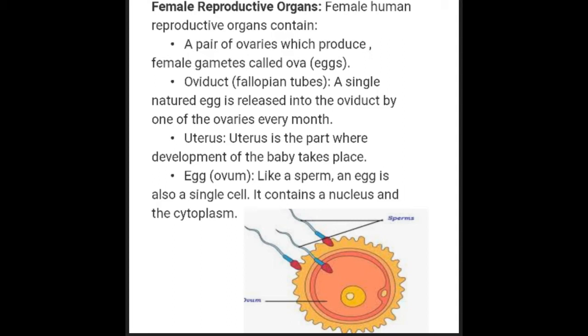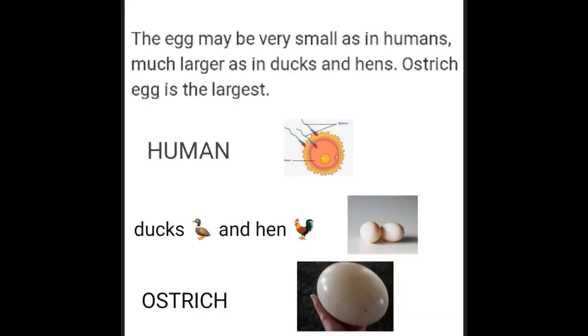The uterus is the part where development of the baby takes place. Egg, that is ovum. Like a sperm, an egg is also single celled. It contains a nucleus and the cytoplasm. The egg may be very small as in humans, or much larger as in ducks and hens. The ostrich egg is the largest egg.